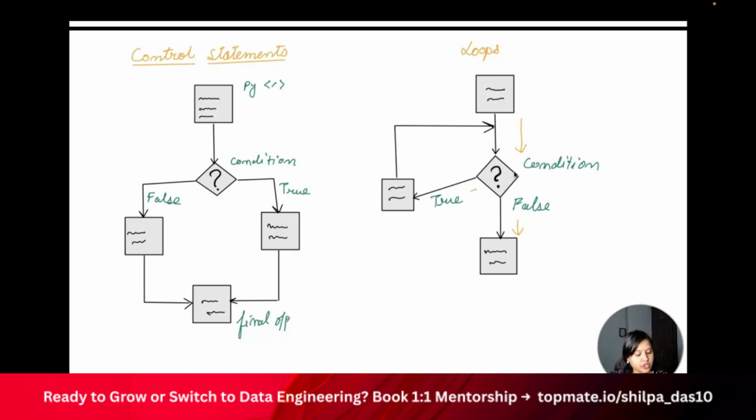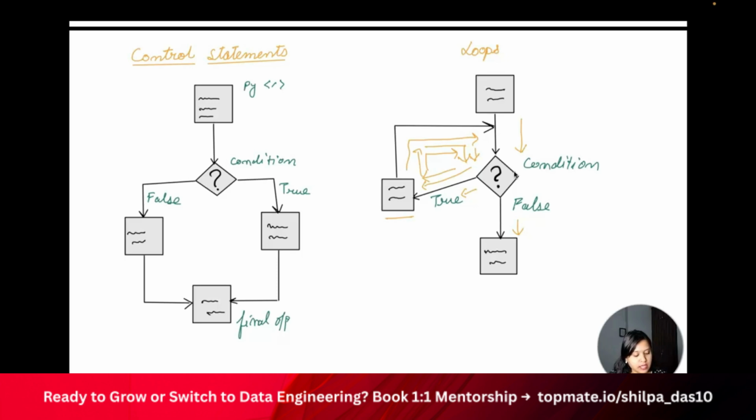Let's say if the condition is true, it goes ahead, runs this particular code, and then it goes back to the condition. And then again it checks. If the condition is true, again it comes here and then it goes here. Again it checks the condition. If it's true, it goes ahead and executes this code and returns back to the original one.